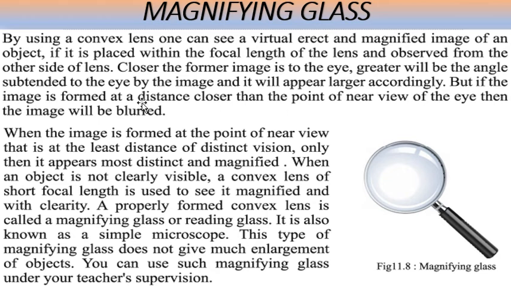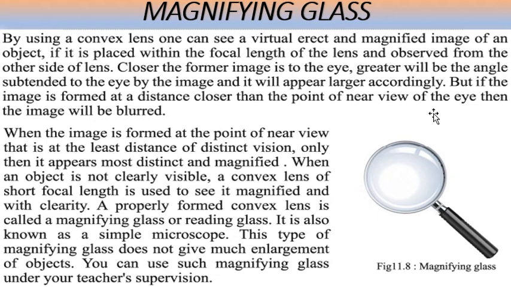But if the image is formed at a distance closer than the point of near view of the eye, then the image will be blurred. Near view. Look at this word, near view of the eye. That means the near distance at which we can see any object distinctly in front of our eye. That is called near view.